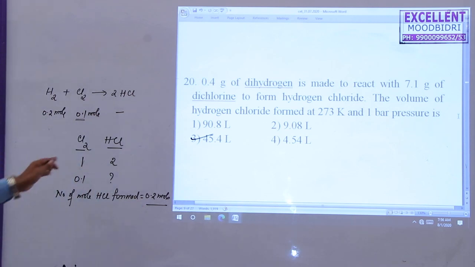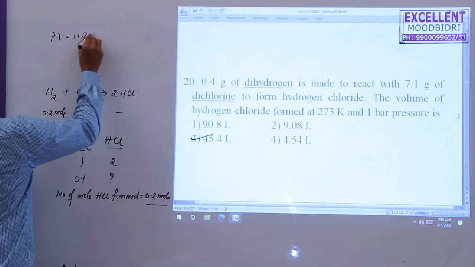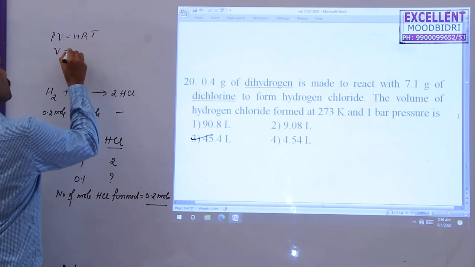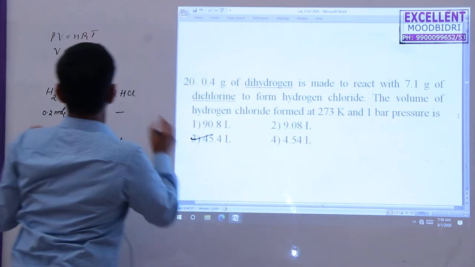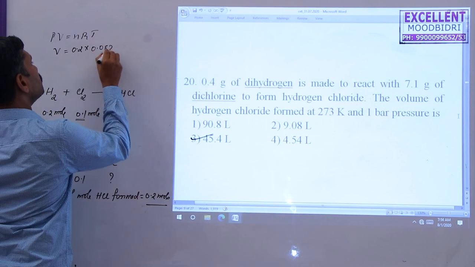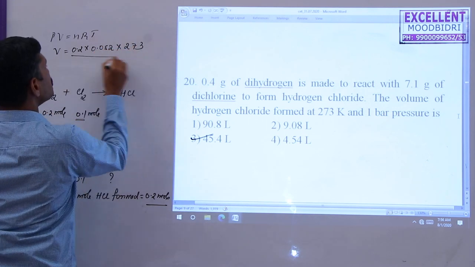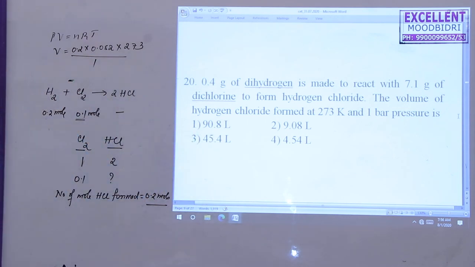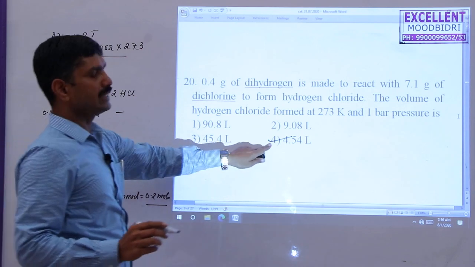Then you find the volume using the formula PV equals nRT. V: the number of moles is 0.2, the R value is given in terms of bar, so 0.082, into temperature 273, pressure 1. If you simplify this, you get 4.54 as the answer. Option four is correct here.